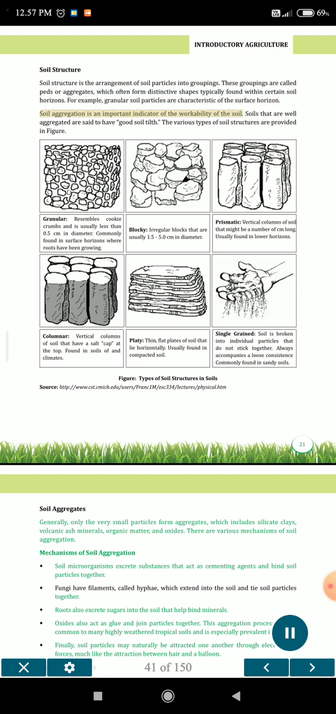Soil aggregation is an important indicator of the workability of the soil. Soils that are well aggregated are said to have good soil tilth. The various types of soil structures are provided in the figure.